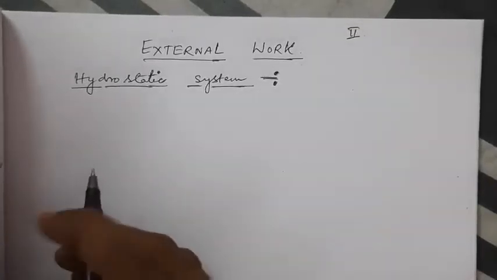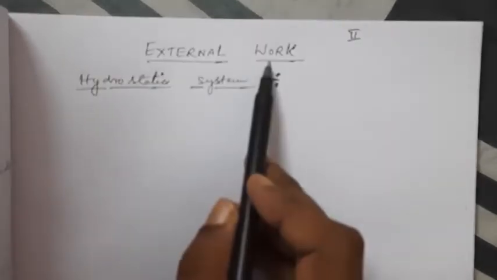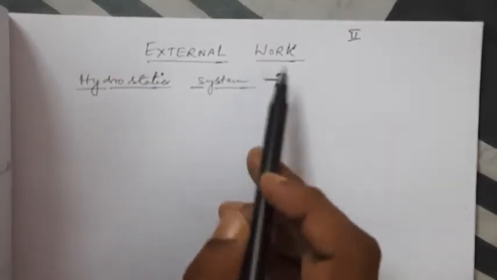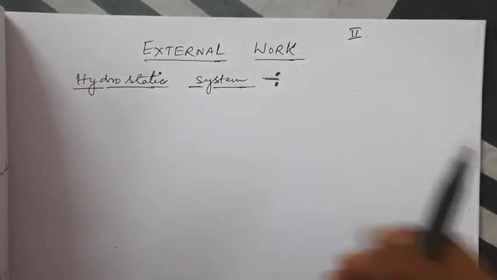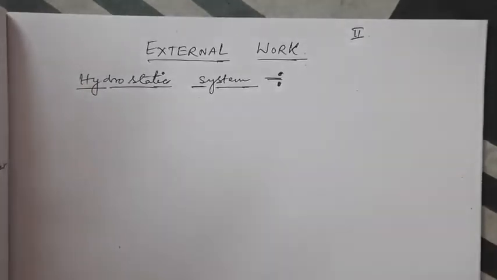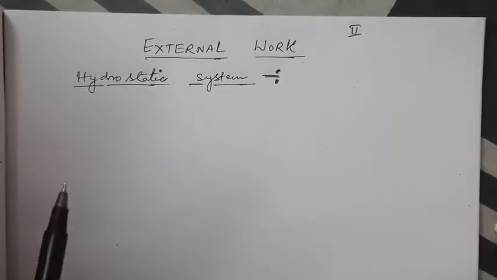Now we start with the second video on thermodynamics, external work. To establish a formula for external work, we have to take into consideration a hydrostatic system. We take the hydrostatic system to be a closed system.